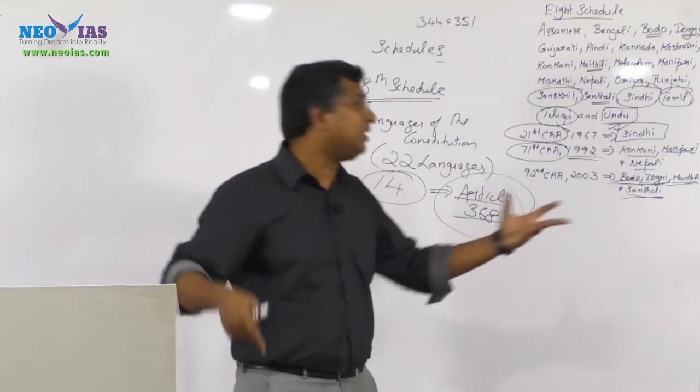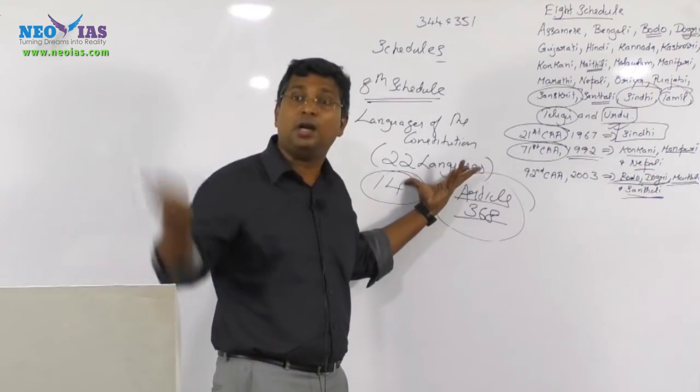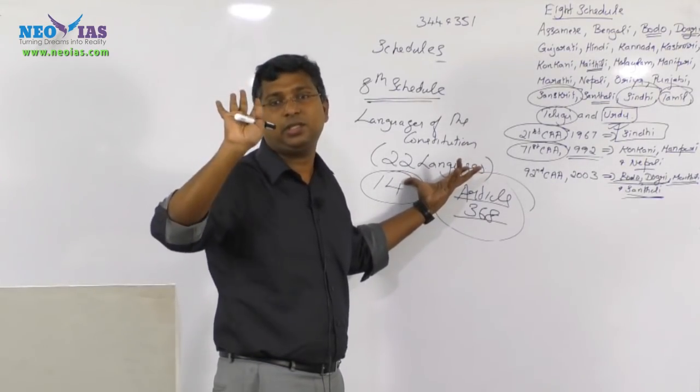How many languages are there presently? 22 languages are there, that is very important. Earlier, how many languages were there? Earlier, 14 languages were there.